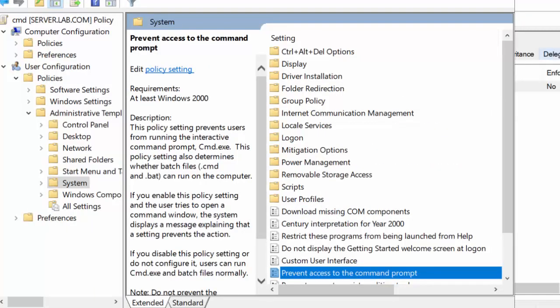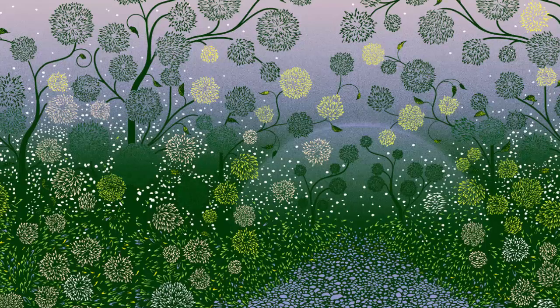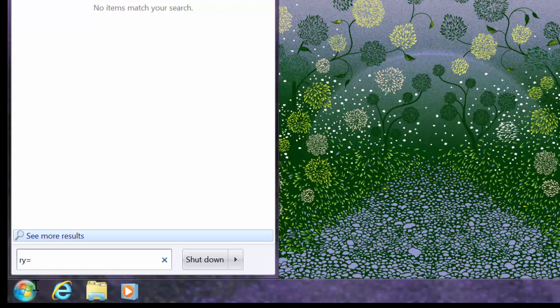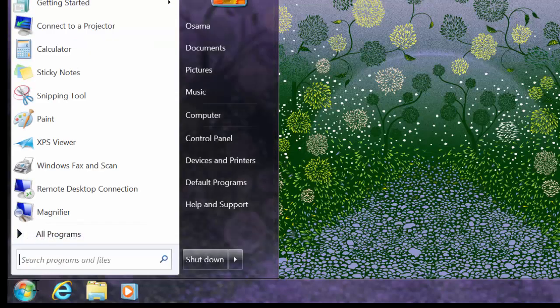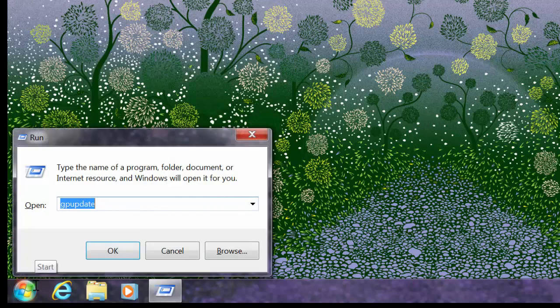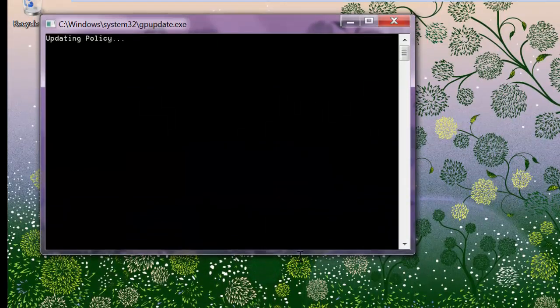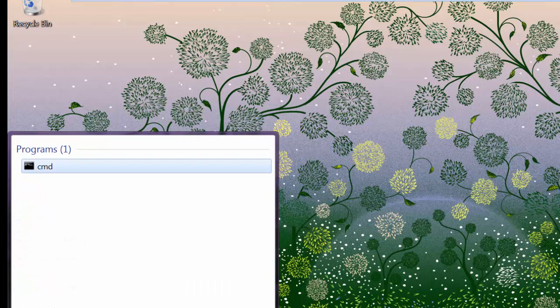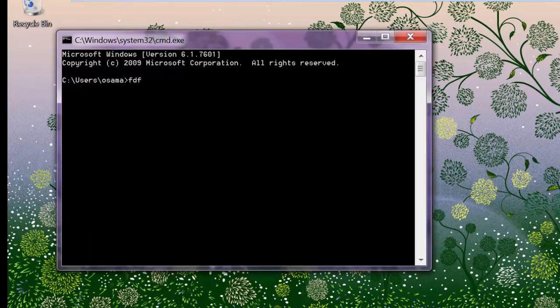Okay, and also I should go here again and just run gpupdate again. After the update succeeds, I can access the command line easily because I disabled this rule. Just go here to the command line. Now I can access the command line. I can type anything, no problem.